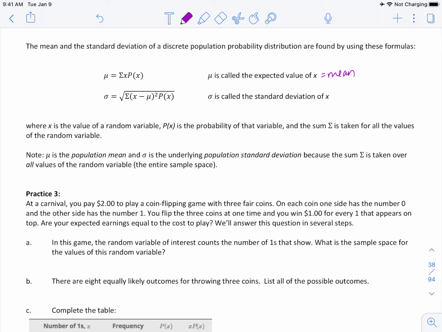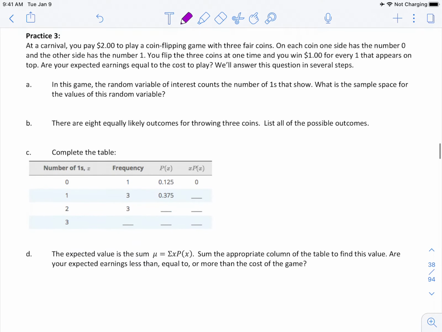At a carnival, you paid $2 to play a coin flipping game with 3 fair coins. On each coin, one side has the number 0 and the other side has the number 1. You flip the 3 coins at one time and you win $1 for every 1 that appears on top. Are your expected earnings equal to the cost to play?